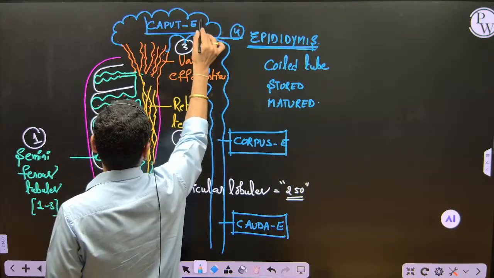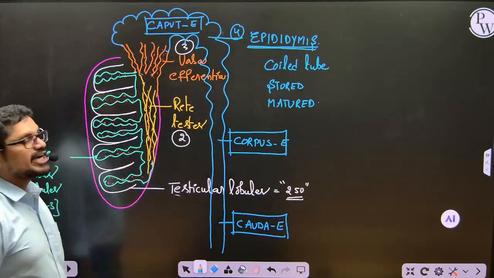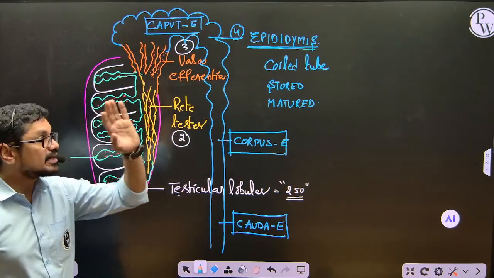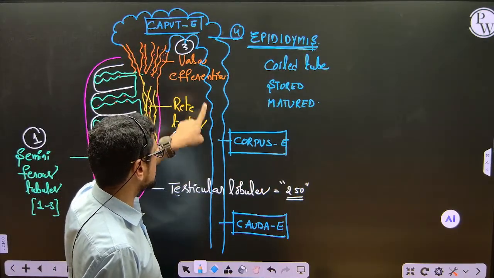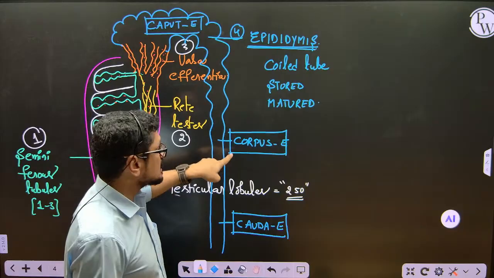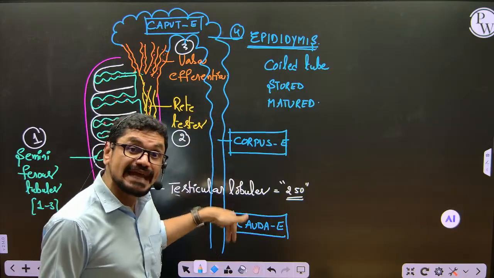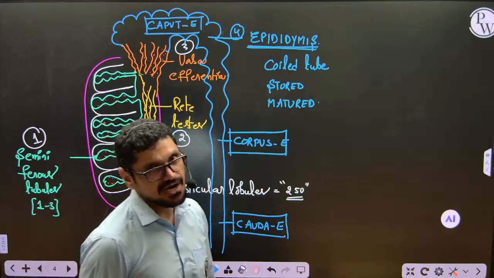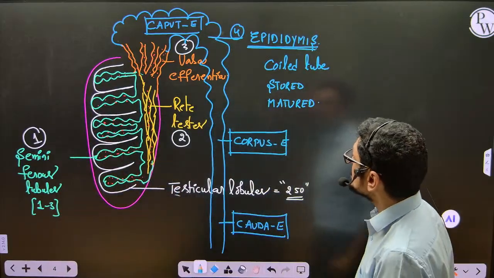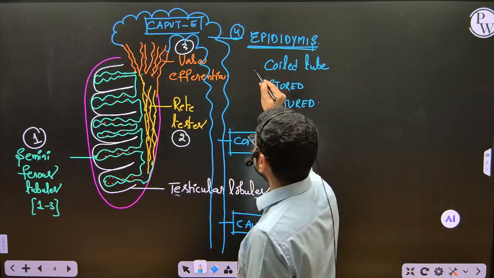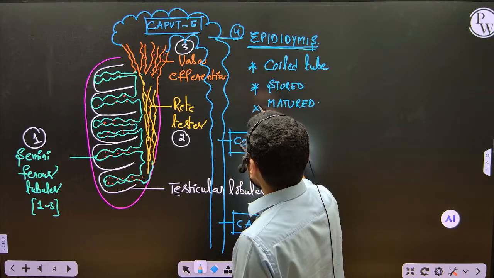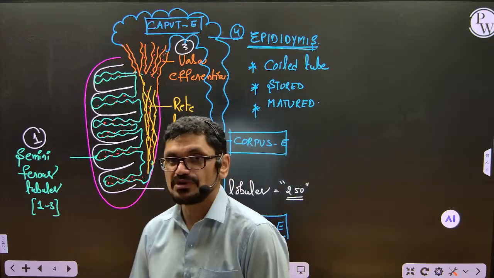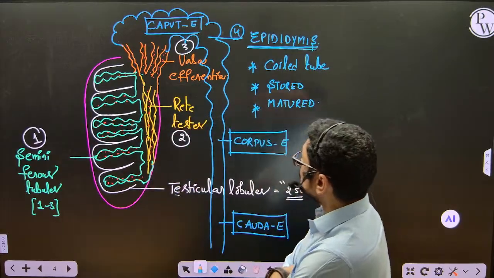Epididymis is divided into 3 parts based on its location. Caput is the head, first part is caput epididymis. Corpus means body, corpus epididymis. Cauda means the tail, last part of epididymis, cauda epididymis. 3 parts are there in the epididymis. So what is epididymis? Epididymis is a coiled structure which helps in the storage of sperm cells and maturation of sperm cells. Okay, beautiful diagram here.